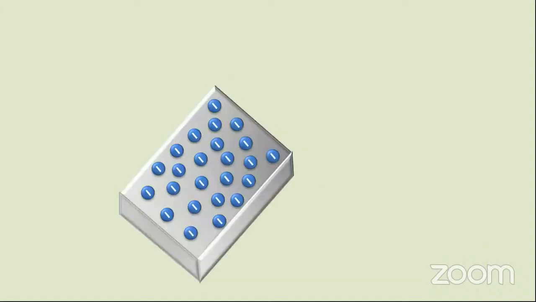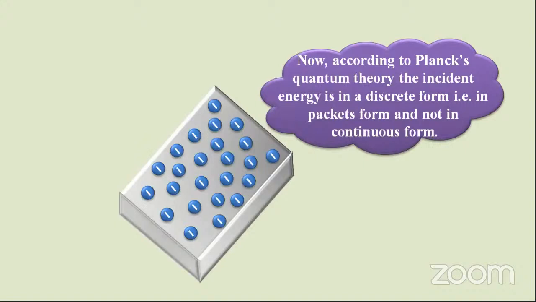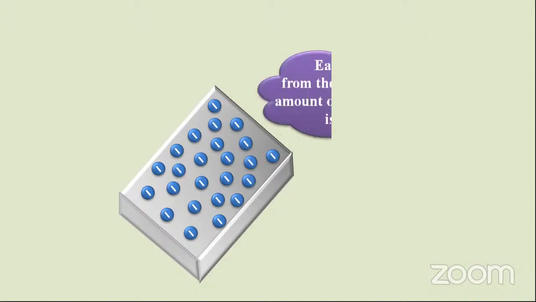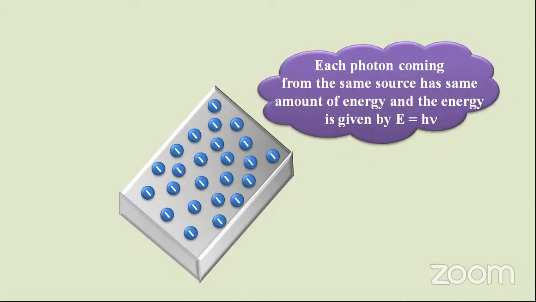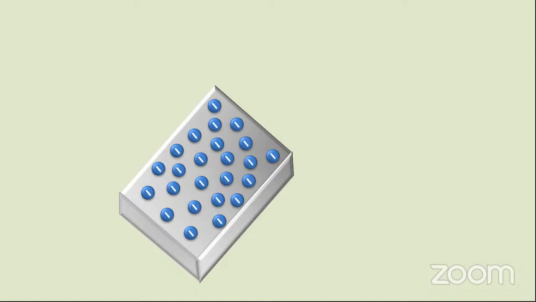Now, according to Planck's quantum theory, the incident energy is in a discrete form, that is, in packets and not in a continuous form. Each photon coming from the same source has the same amount of energy, which is equal to h nu. This is a fact from Max Planck's theory.